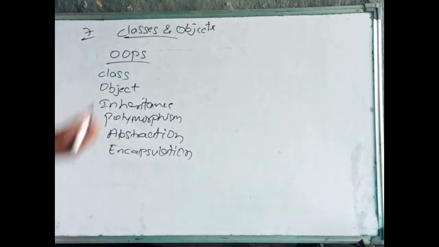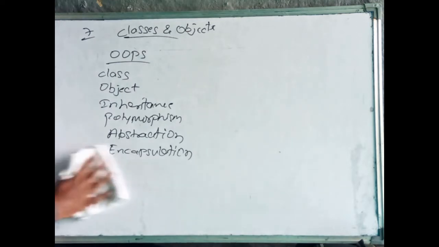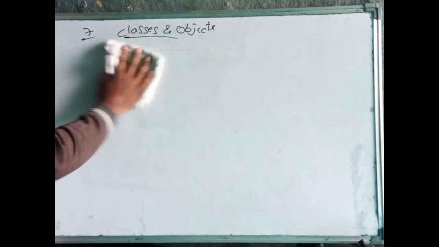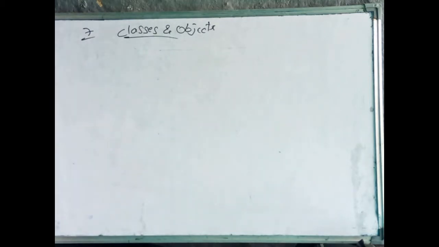Now we will see classes and objects, how classes and objects are created and written in C++. We will see about that. First we will see what is an object.